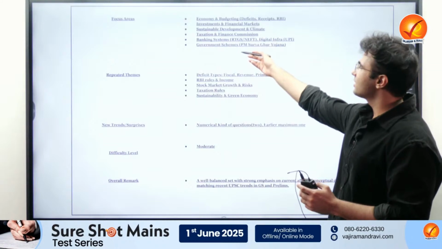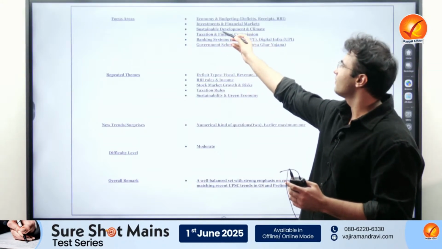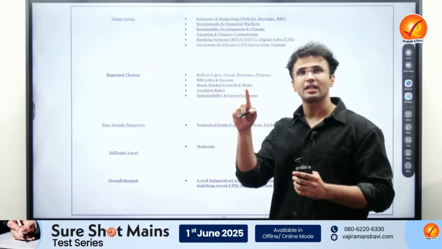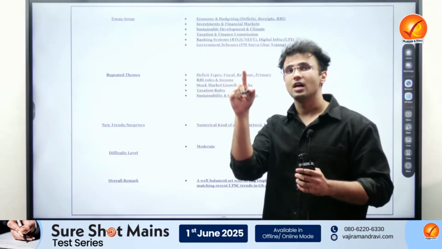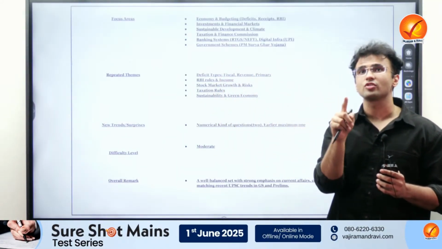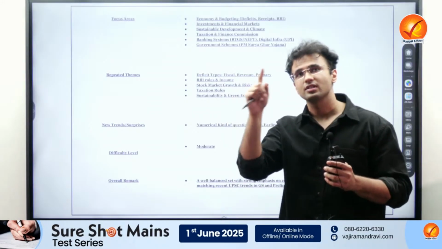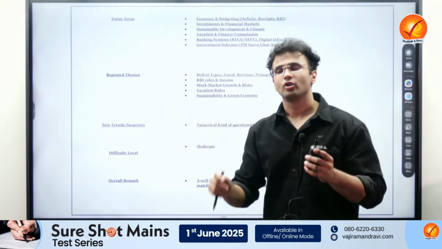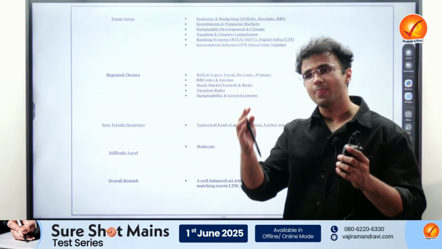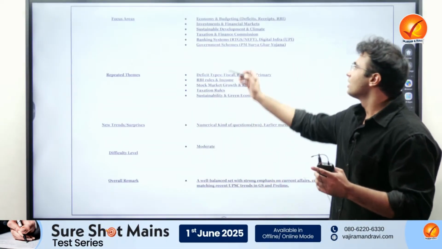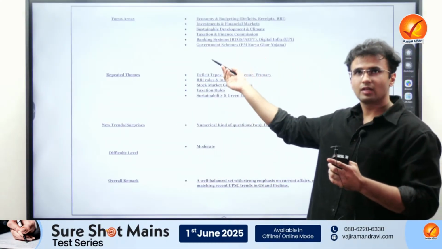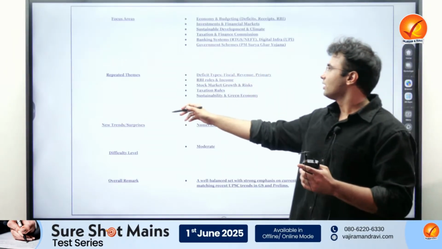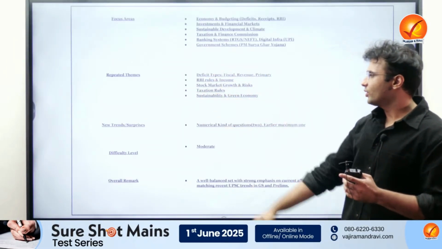So these were the focus areas: taxation, finance, sustainable development, climate, banking systems, the digital banking part, and the role of the RBI has increased. Earlier, there used to be questions on the types of banks, but this time they have broadened the domain and asked about the role of the RBI and gone for the digital banking part. Government schemes is a theme which is repeatedly asked. PM Surya Ghar Yojana. The repeated themes are as follows.